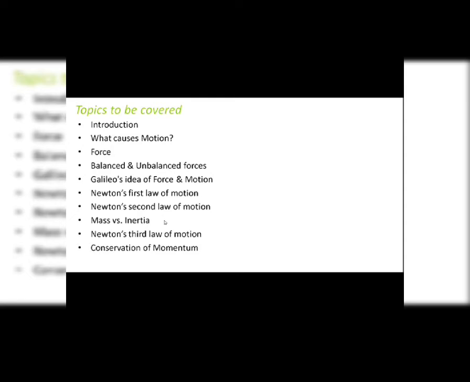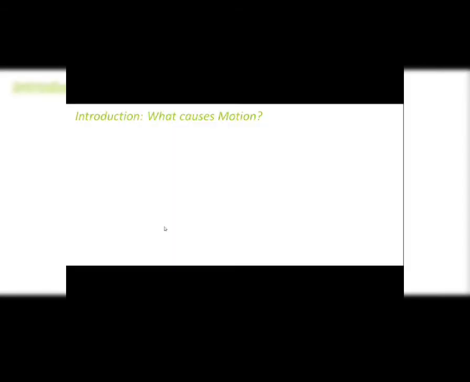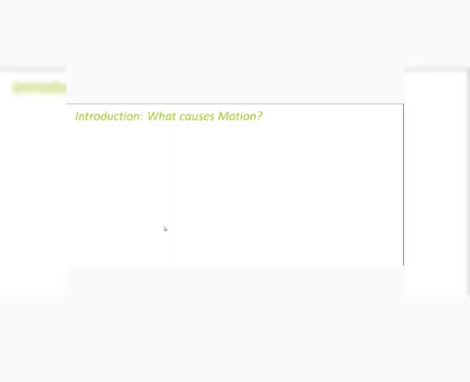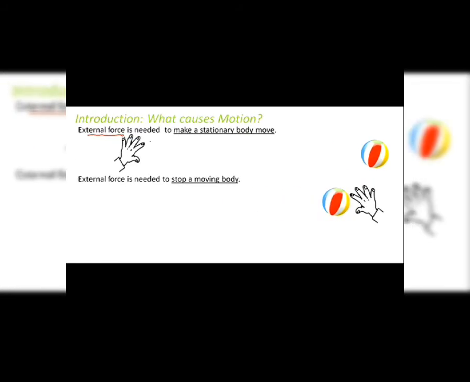So, what is the objective of this lesson? From the name of the lesson, what do we see? We see force and laws of motion. In our previous lesson, we talked about motion, its different types. Now in this lesson, we want to know what causes motion. Why does motion take place? Let's see the cause of motion. Now, what is the cause of motion? An external force.